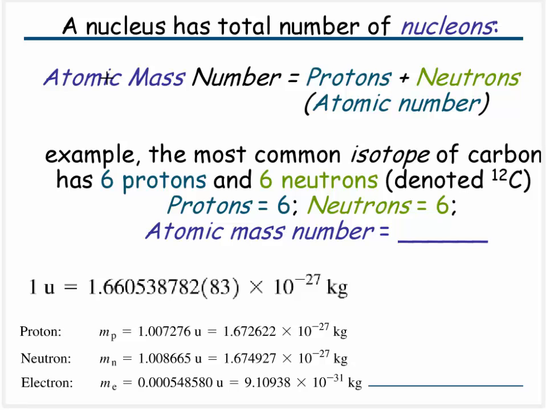Now we need to get a little bit of jargon out of the way, but we also need to clear up a couple things. First of all, when we talk about atoms, we know that we're going to have a positively charged nucleus with some protons and some neutrons, and we're going to have some electrons that, well, we'll just say are in orbit, talking about the Bohr model of the atom. And very often we talk about the total number of nucleons, which is also known as the atomic mass number, and that's going to be equal to the number of protons plus the number of neutrons. And the number of protons is, of course, the atomic number. That's what dictates what an element actually is.